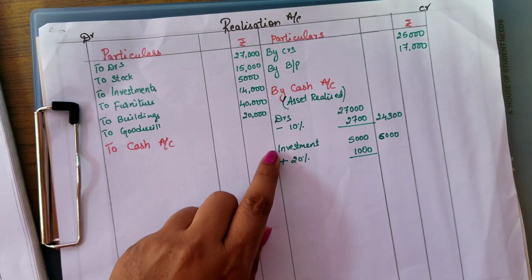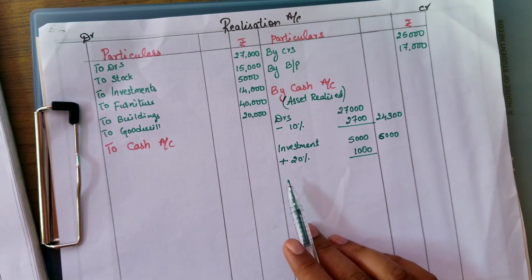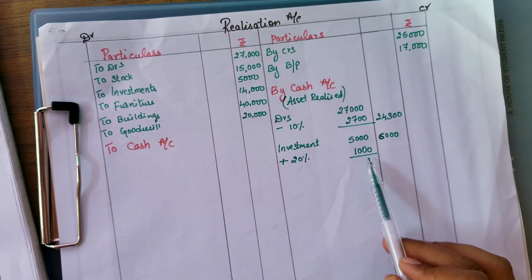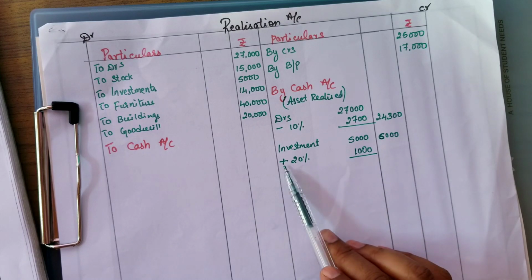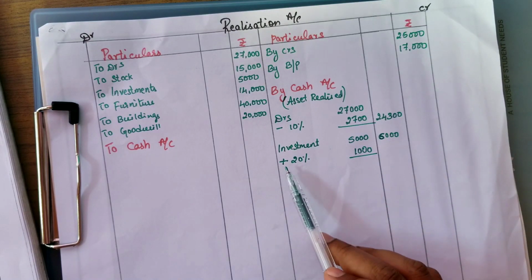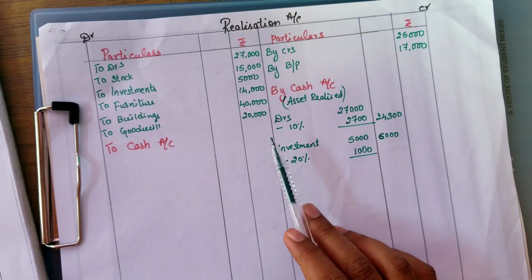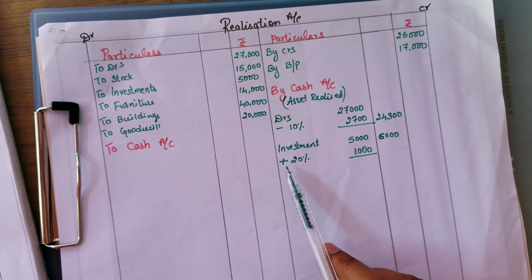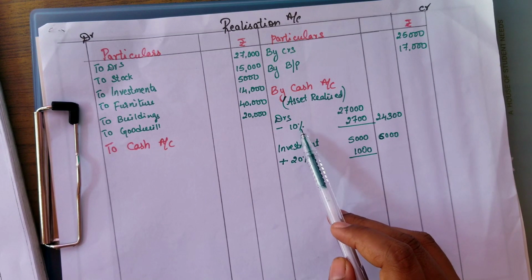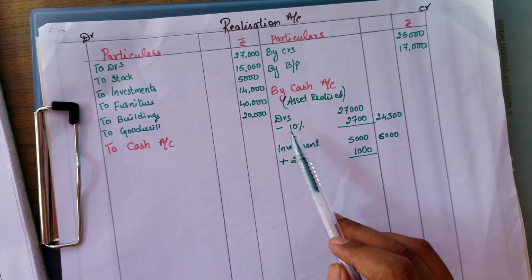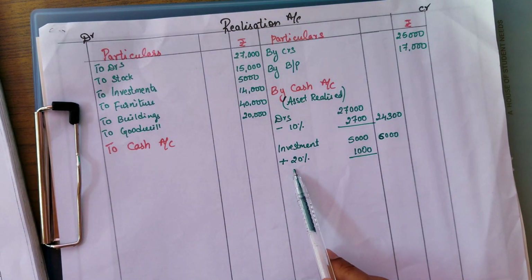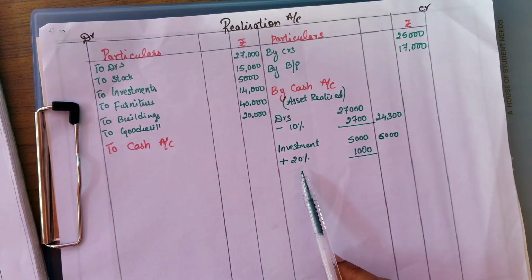So 5,000 is the investment. If you find 20% on 5,000, you will get 1,000. Since it is more than the book value, we should add and write it here as 6,000. Don't get confused about why this is deducted and why here it is added. This represents less than the book value, and this represents more than the book value.